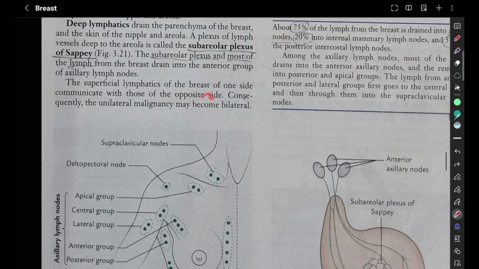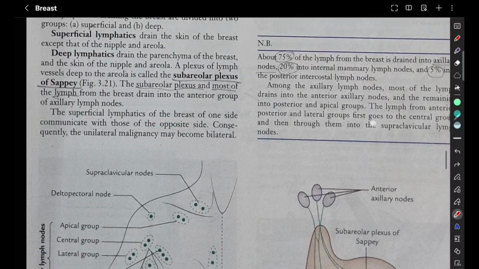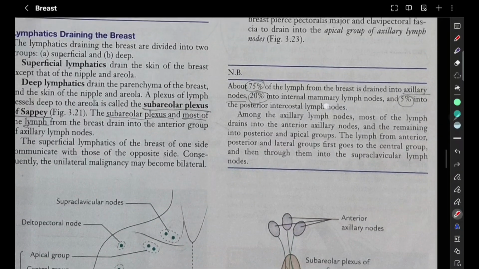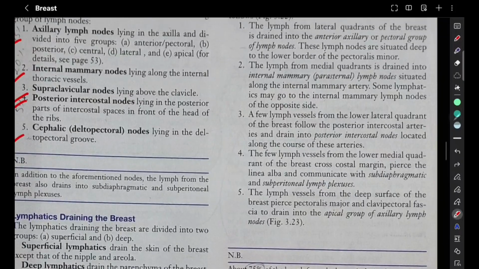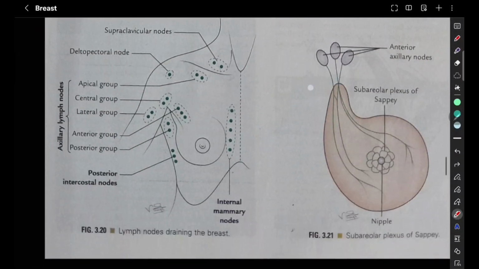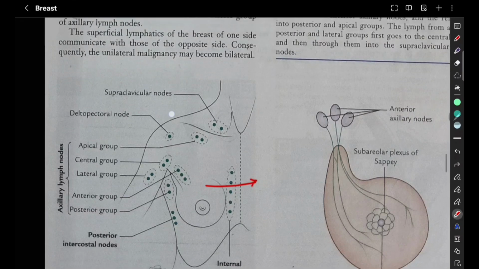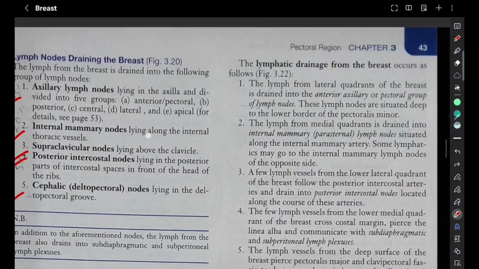The superficial lymphatics of the breast of one side communicate with those of the opposite side. So unilateral malignancy may become bilateral, because of this communication to the other side.